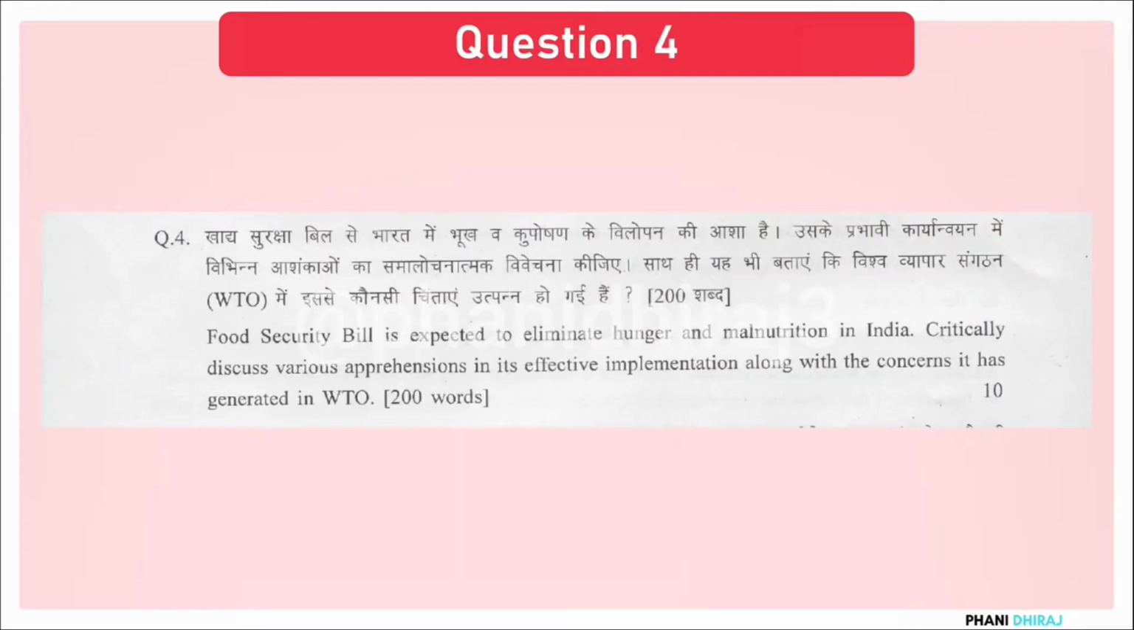The Food Security Bill is expected to eliminate hunger and malnutrition in India. Critically discuss various apprehensions in its effective implementation, along with the concerns it has generated in the World Trade Organization. First, similarly explain what the Food Security Bill is. Second, explain the provisions of the Food Security Bill, along with the need for it.